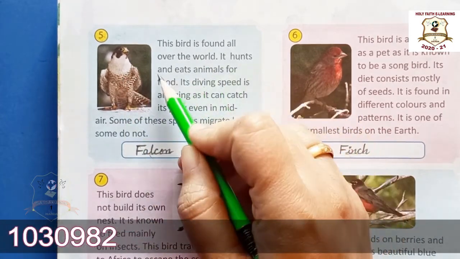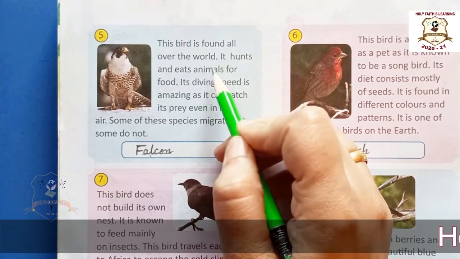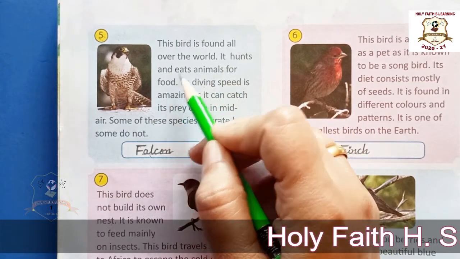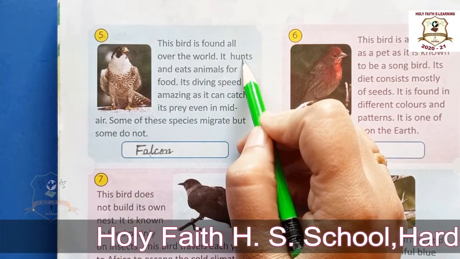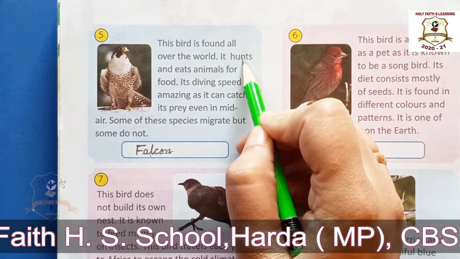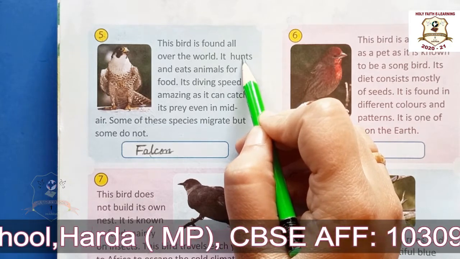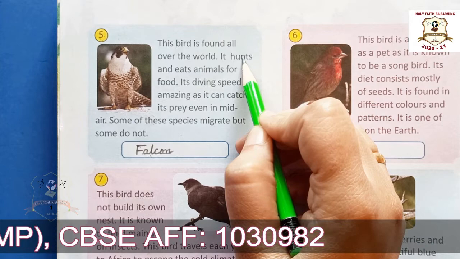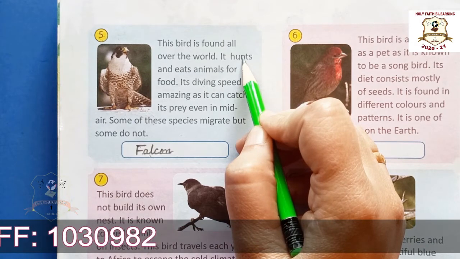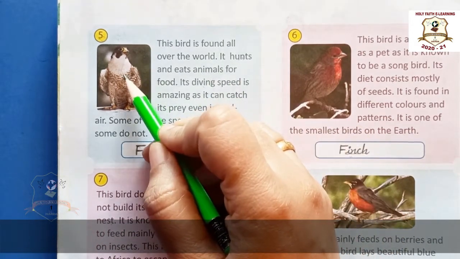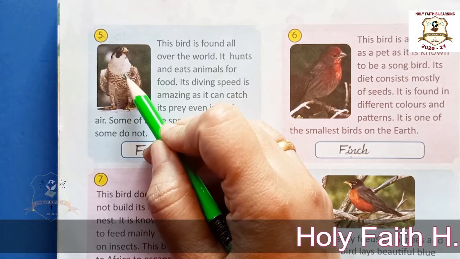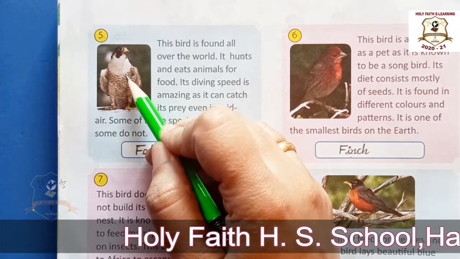It hunts and eats animals for food. What do you mean by hunt? Hunt means try to catch and kill an animal or bird for food. Okay, so ये bird food के लिए animals को hunt करते हैं and खाते हैं.